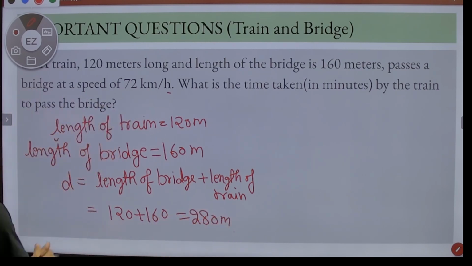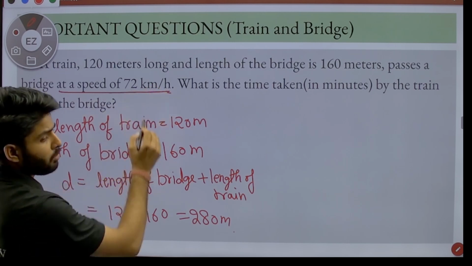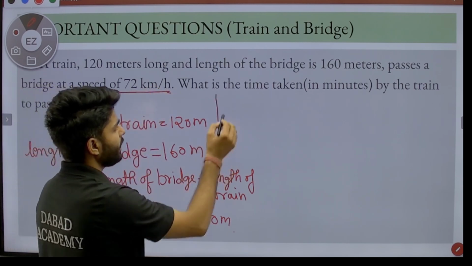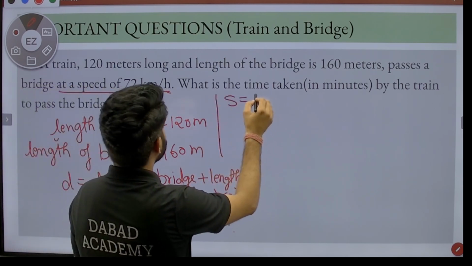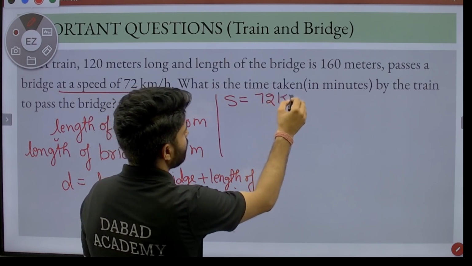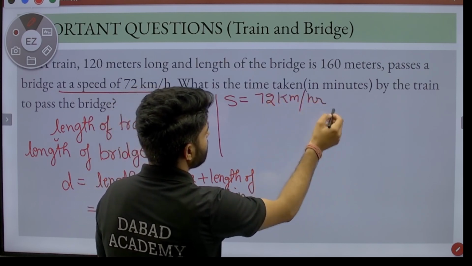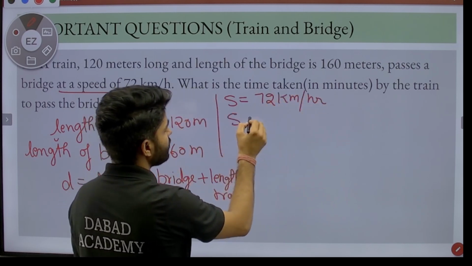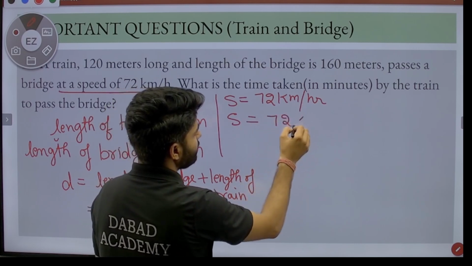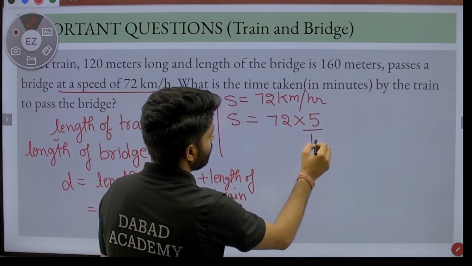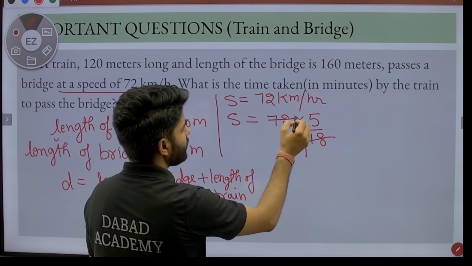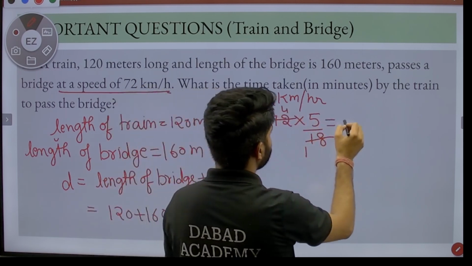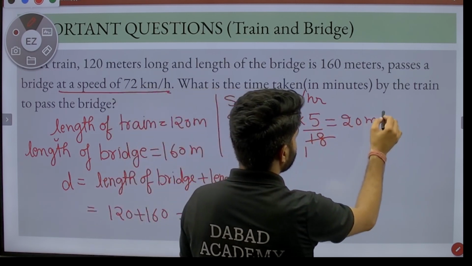The next is we have speed, that is 72 kilometer per hour. We have to change it into meter per second. So we simply multiply 72 by 5 by 18. Then 18 4 is 72, 5 4 is 20 meter per second.